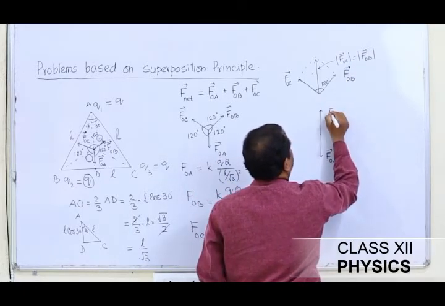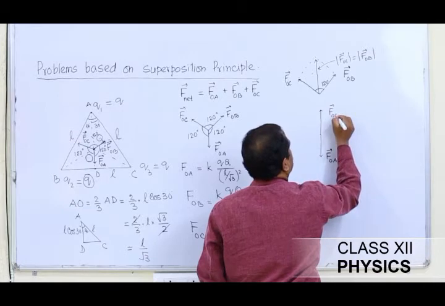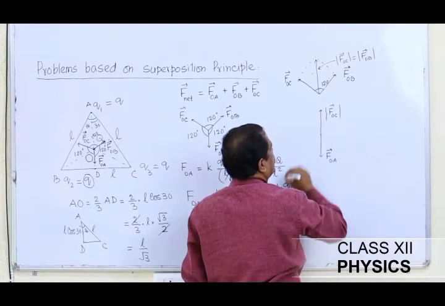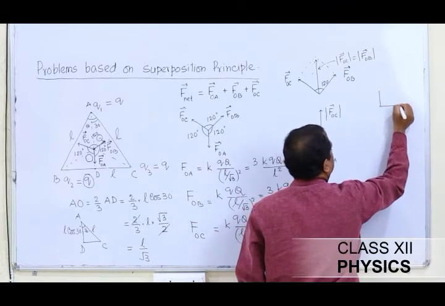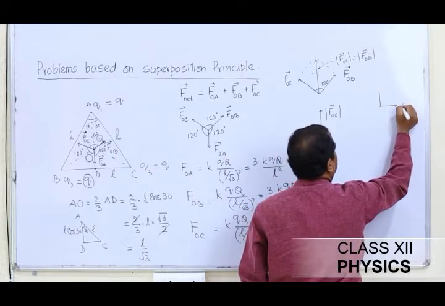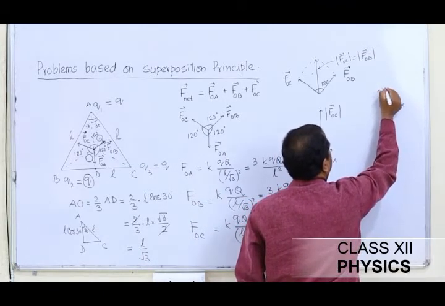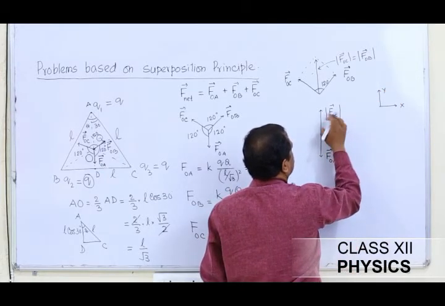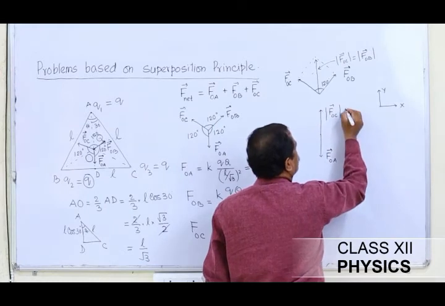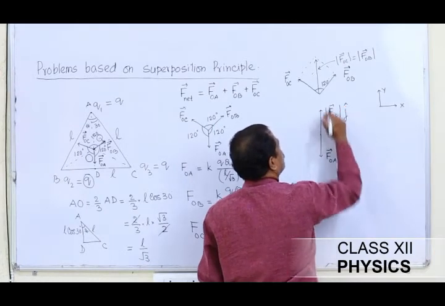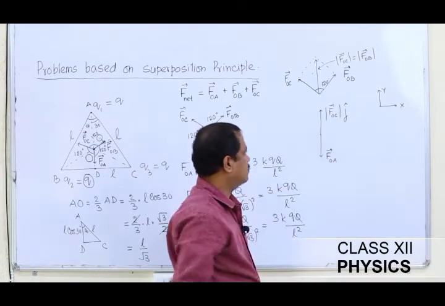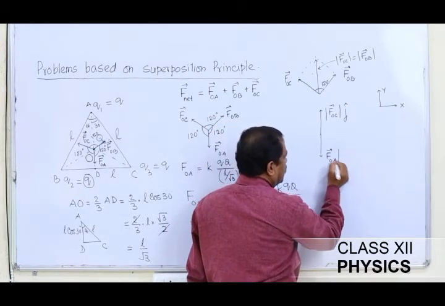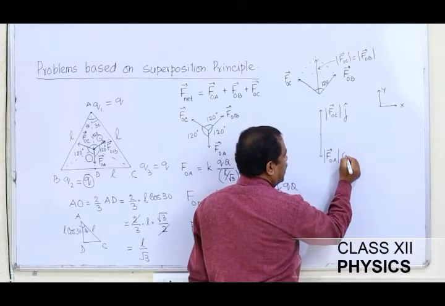See, magnitude of FOC, this. But let me suppose that this direction is x-axis for me and this is y-axis. In that case, I can write this one as FOC magnitude into unit vector j, which will point along y-axis. If I see this one, then I can write this one as minus j also.